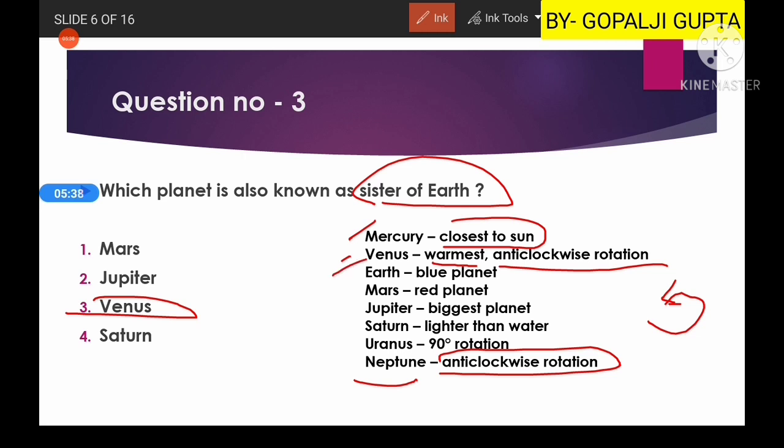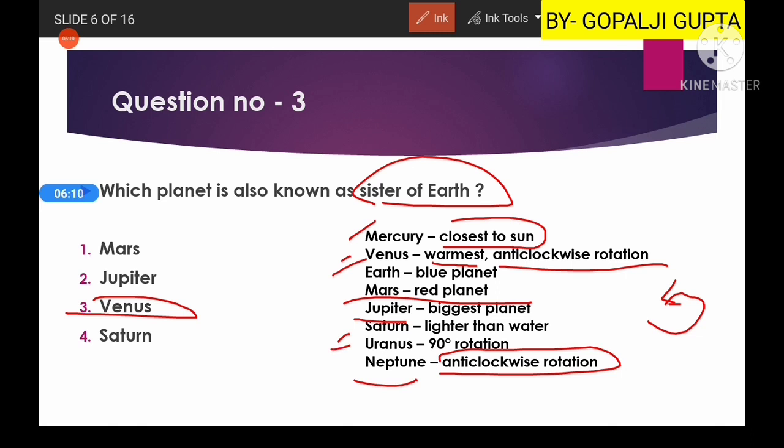Earth is a blue planet because of the presence of a lot of water. It appears blue in color. Mars is the red planet because of the presence of iron oxides. A lot of iron oxides are there. Then you have Jupiter, which is the biggest planet in our solar system. Then you have Saturn. Saturn is very light; its density is lighter than water. So if you try to put Saturn into water, it will float.